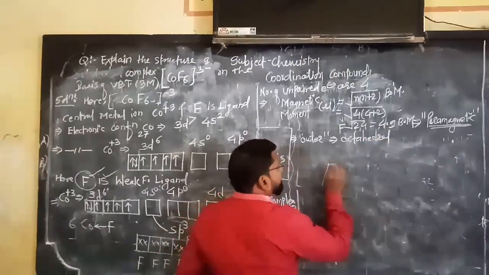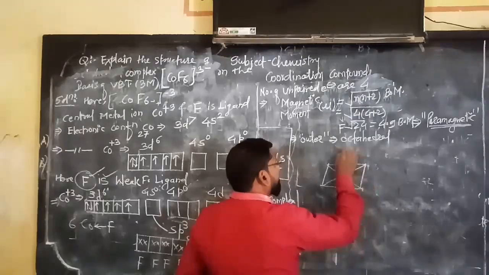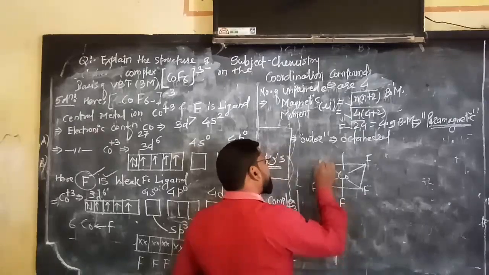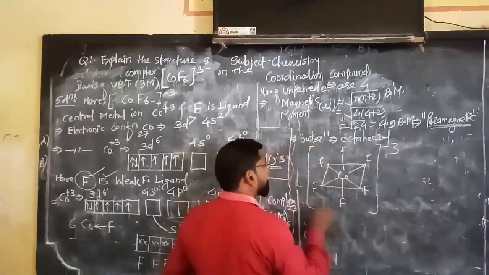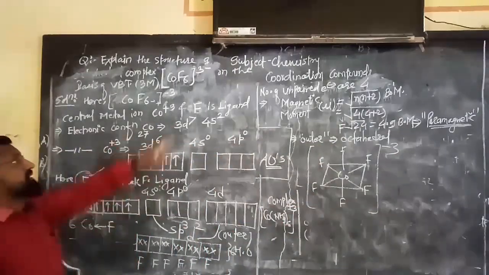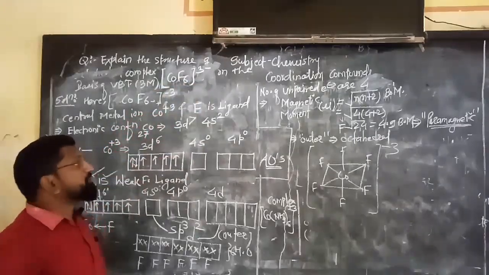In short, you can draw it like that: cobalt with F around it, and it will have a -3 charge. So in this way we can explain the structure of the hexafluoridocobalt(III) ion on the basis of VBT.